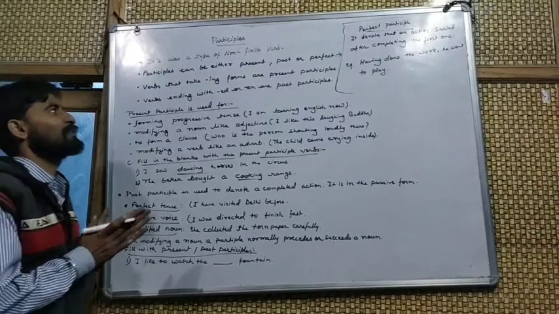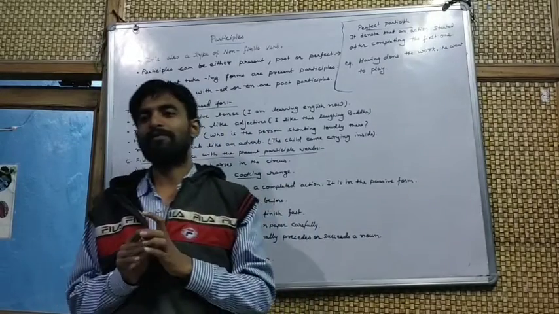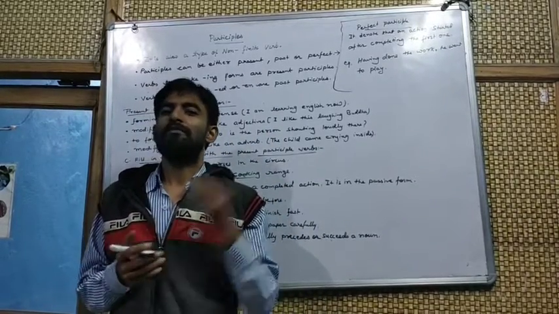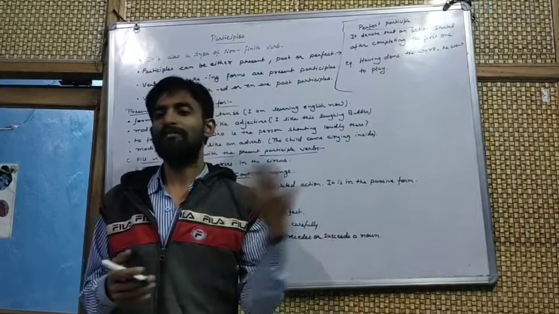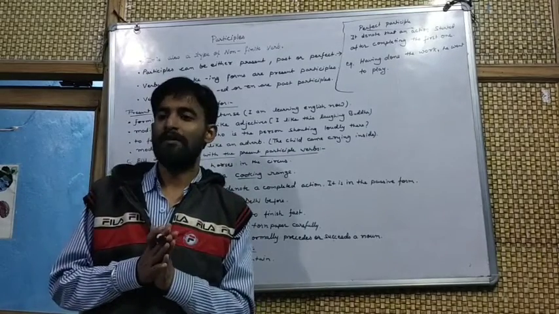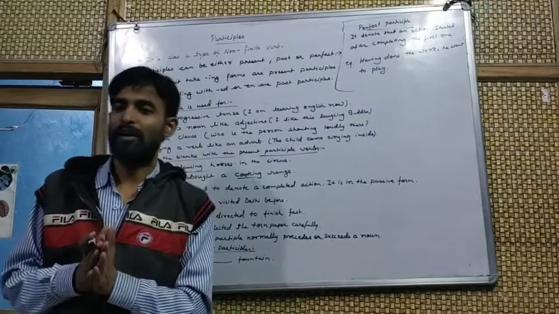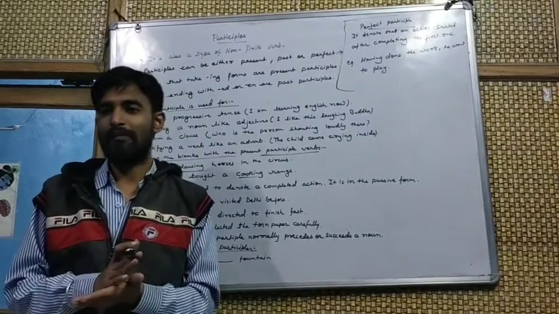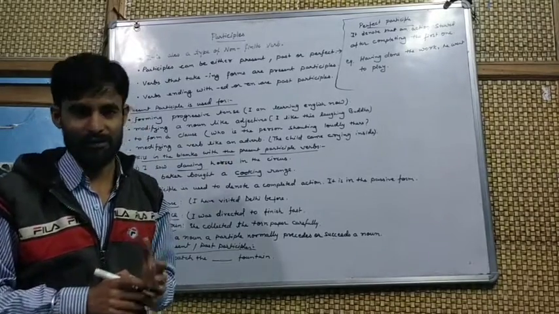Participles can either be present, past or perfect. This means there are three types of participles that we will discuss today. The first one is the present participle, the second one is the past participle, and the third one is the perfect participle. The perfect participle is not very common in every book. Many books do not support this perfect participle, but it is a part of our grammar section, so we are here to discuss the perfect participle first.